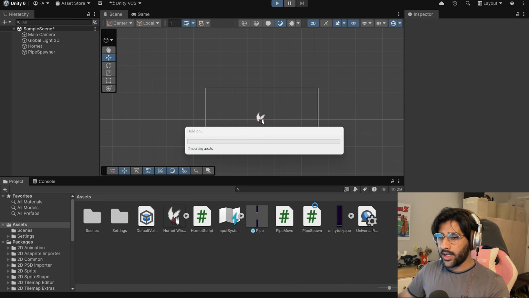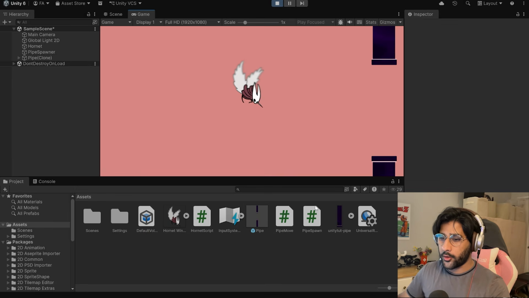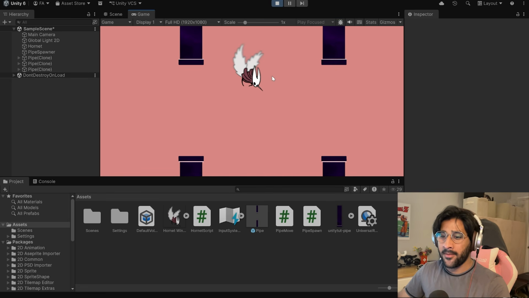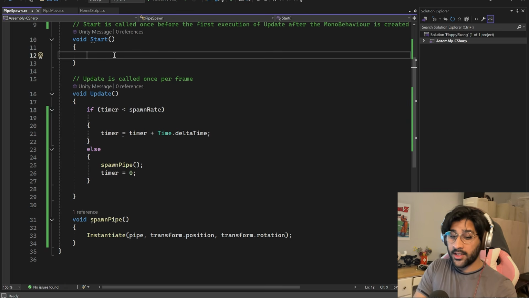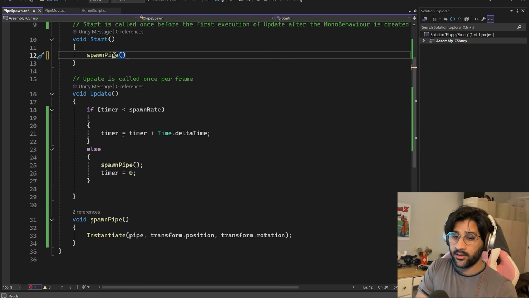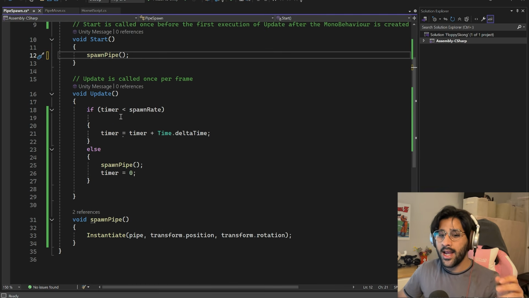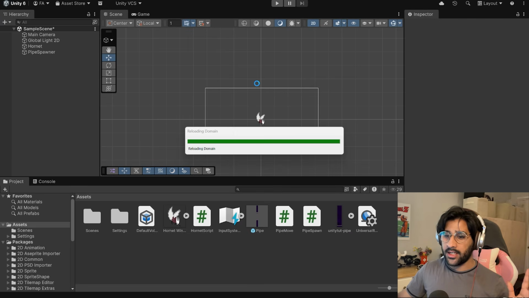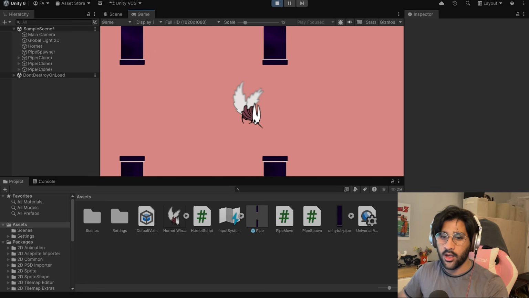Boom. Now also when I hit play on this thing, it takes like 10 years for the first pipe to appear, which is really bad. It turns out what we can do to fix it, because now we have this defined outside, is use this function as many times as we want, wherever we want. We can just execute this function here, right now. SpawnPipe in the Start. Remember we learned earlier that whatever you write in the Start just works for the very first time. So we can have it run this function as soon as we hit play, and then the rest will follow after that. In theory anyway. So now we hit start and there we go. The pipes are spawning pretty much immediately.